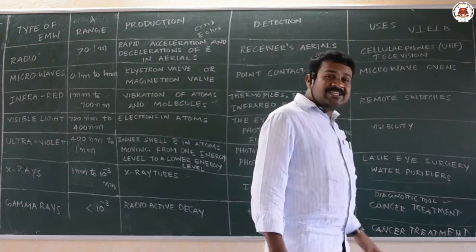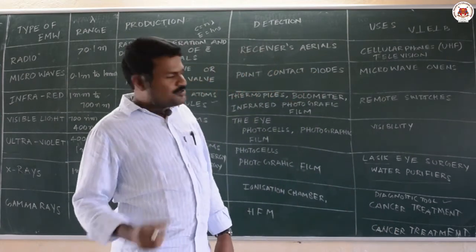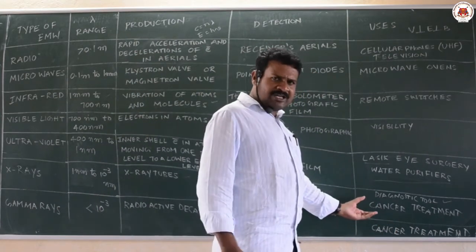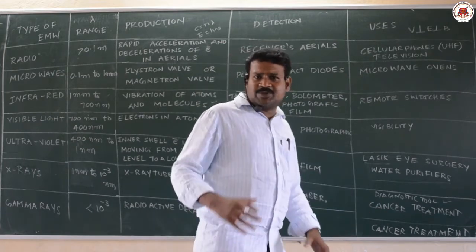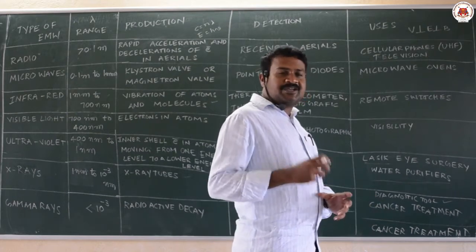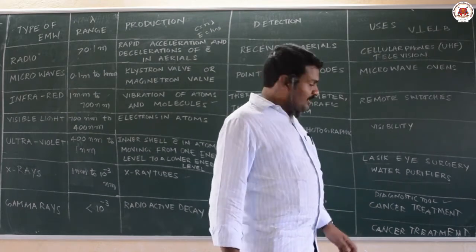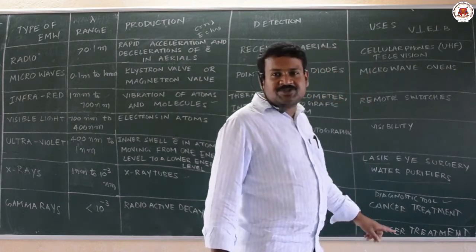And next, cancer treatment. X-rays have a special property to kill cells. So what is cancer? Unwanted cell division is nothing but cancer. Many cells are formed, and those cells are killed by using X-rays. It is used in cancer treatment.